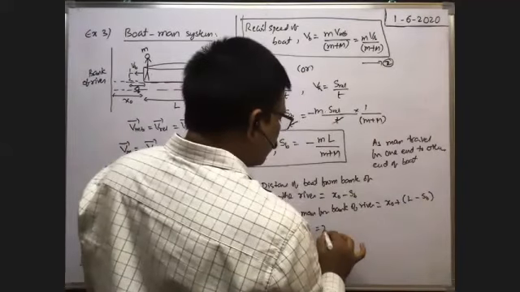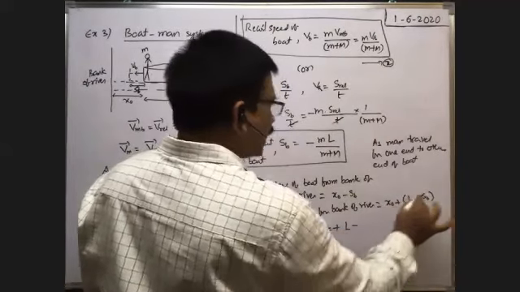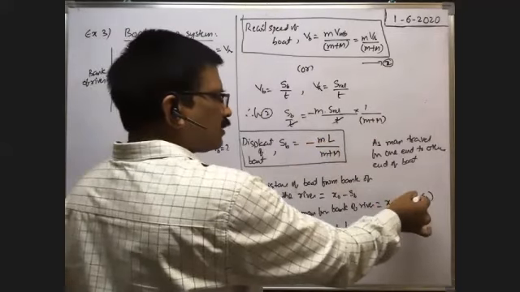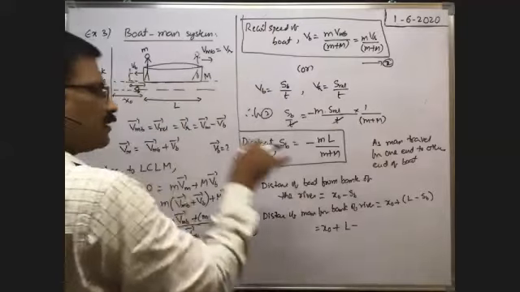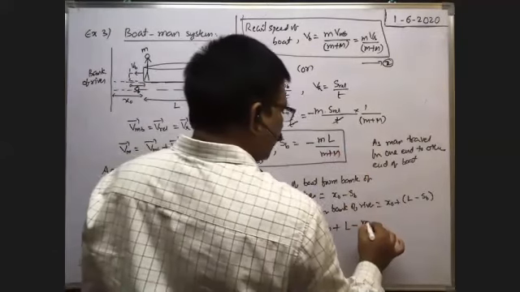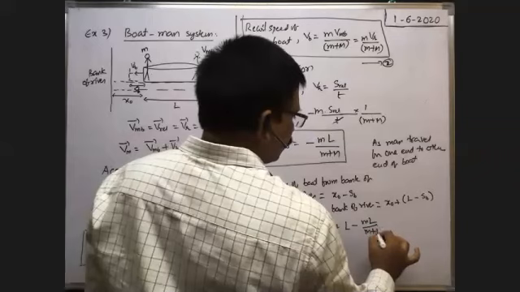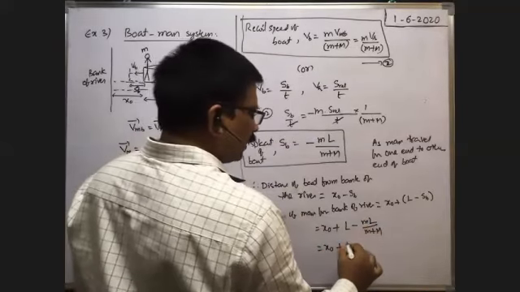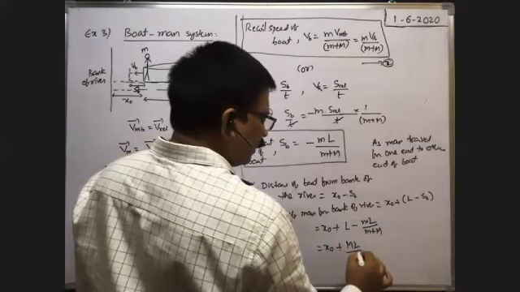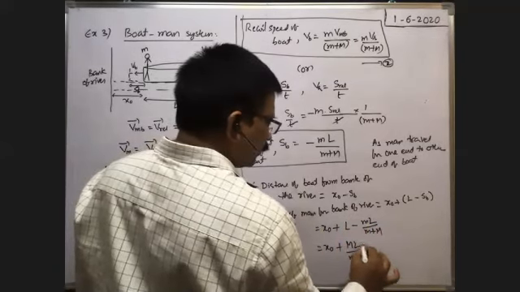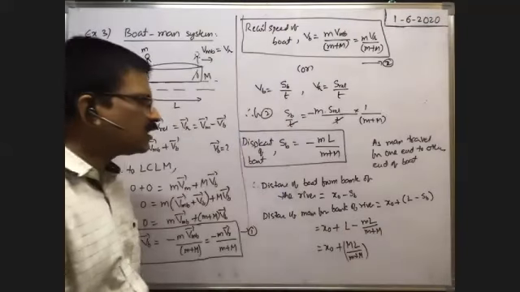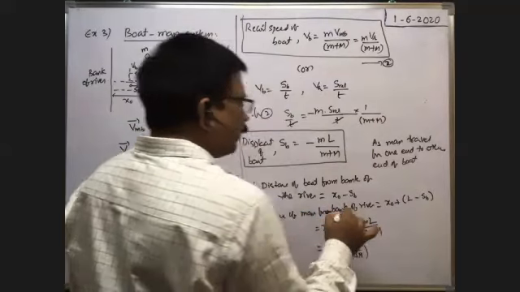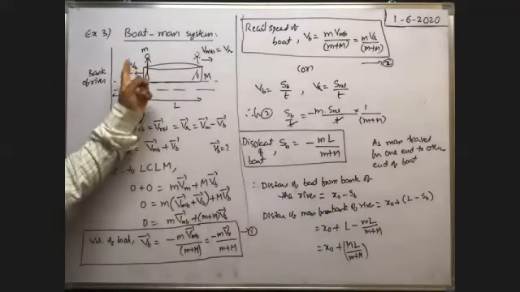Therefore, that is equal to x0 plus L minus SB. You need not write the minus sign again because we already considered that the boat moves backward. That's why minus ML by M plus capital M. Now we take the LCM. x0 plus, when you take the LCM, you will get capital ML by M plus m. This is the distance of the man from the bank of the river when he traveled from one end to the other end.